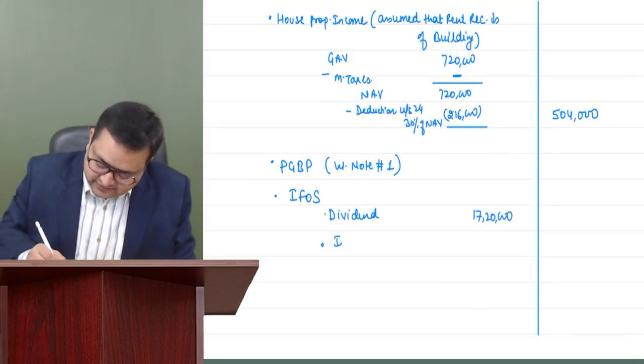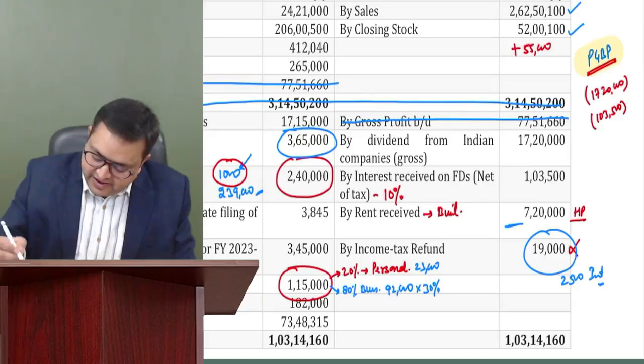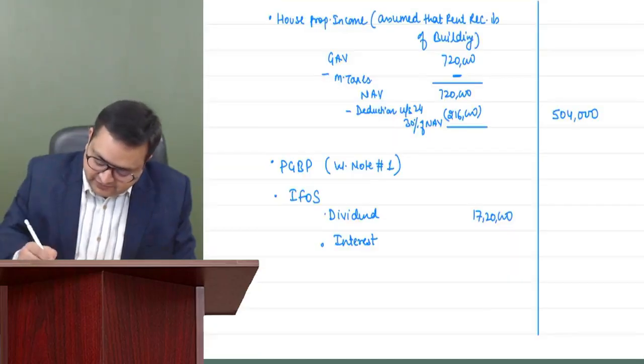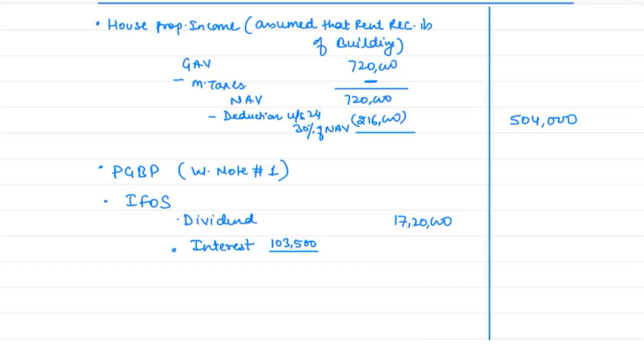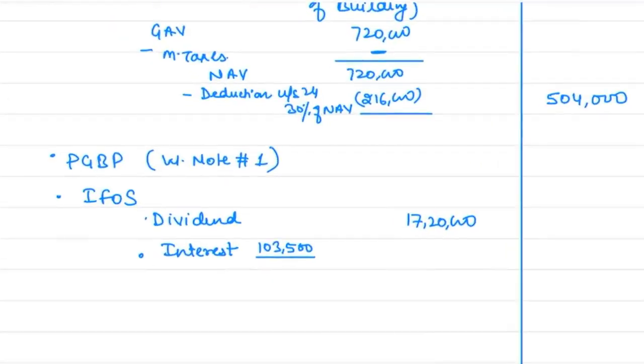We have interest. How much interest do we have? We have 1,03,500. So 1,03,500. And this was our net amount. So how will we show it? 90% into 100, 1,15,000.